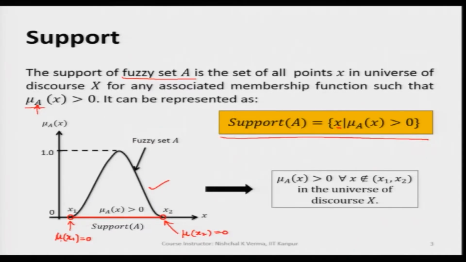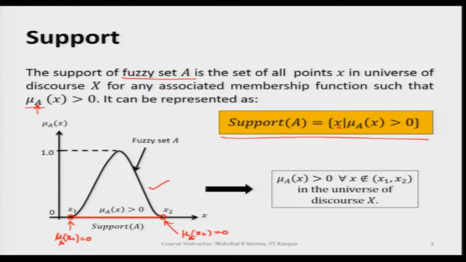I will be writing A here and A here because we have taken a fuzzy set A, and this mu corresponds to the fuzzy set A. That is why mu A has been written. So, now these 2 points x 1 and x 2 will be excluded from all the values of x which have membership values more than 0. So, the points x 1 and x 2 will not be covered in the support of a fuzzy set.